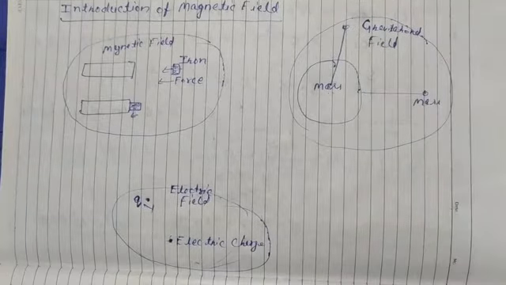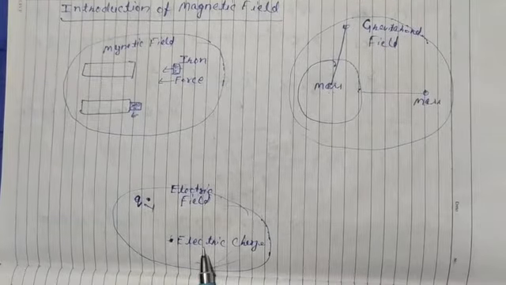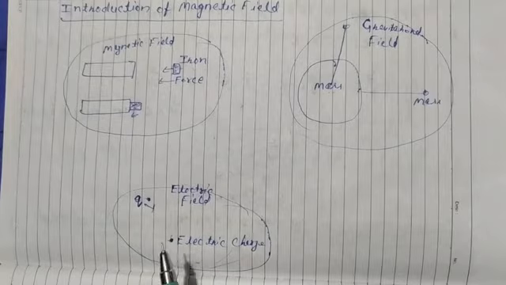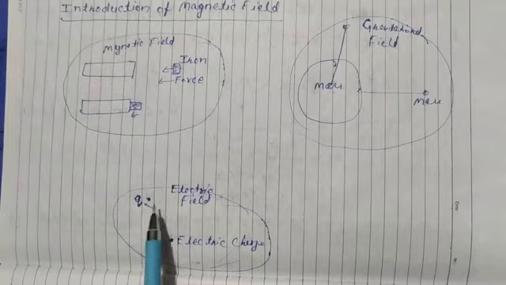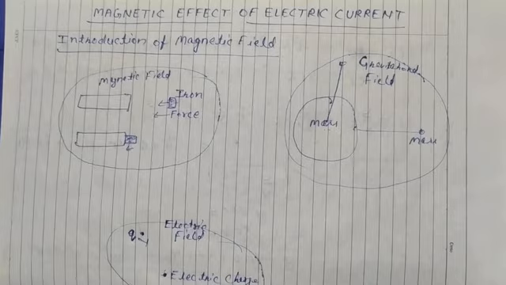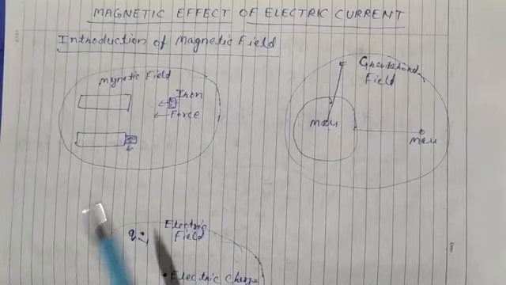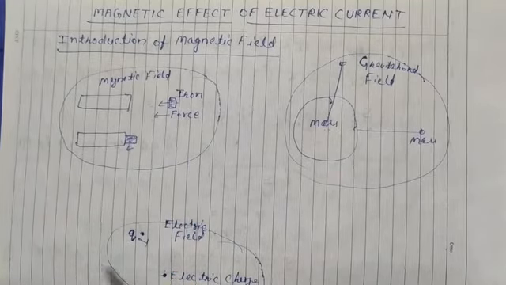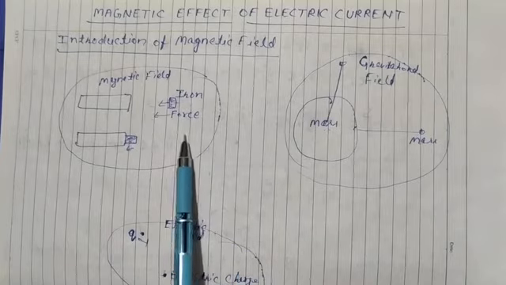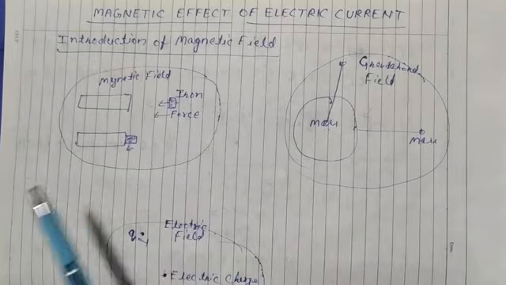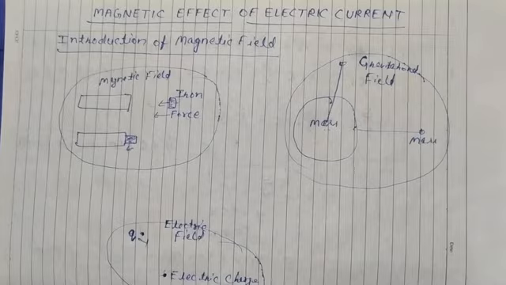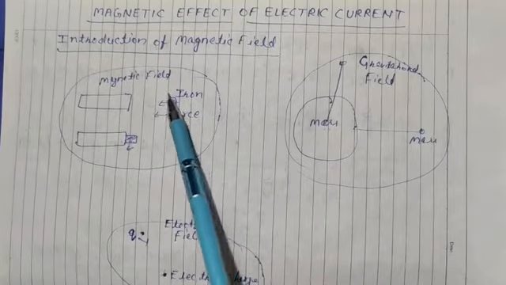In electric field, who is the source of electric field, electric force? Electric charge. And who experiences electric force in electric field? Another charge. Similarly in magnetic field, the source of magnetic field is magnet, and another magnet or iron pieces experience this force. The nature of this force we know. So we know about this force and this field.